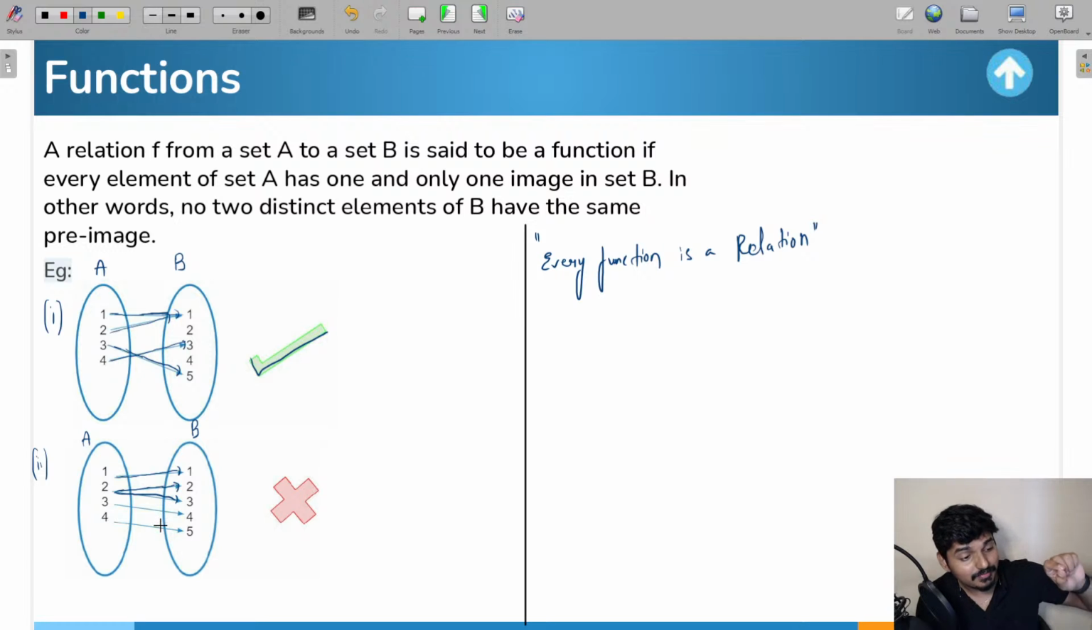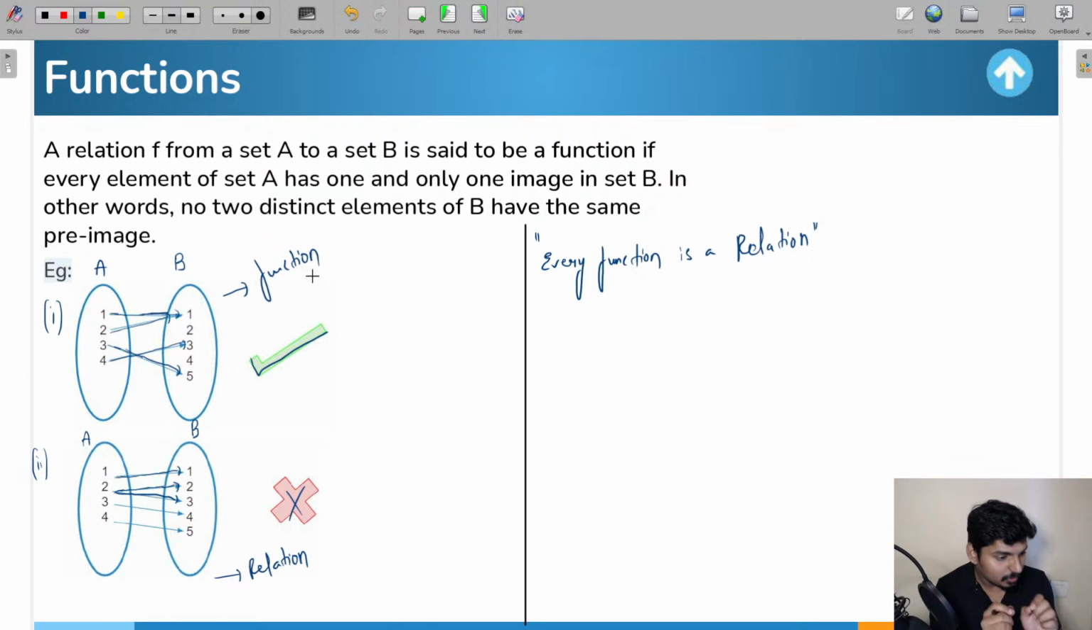Okay, so it's not having a unique image. So what does that mean? Will it be a function? No, it is not going to be a function. So this will not be a function. This is going to be a relation. We can say the second example is going to be a relation. The first example will be your function. So from this you should know the difference between what a function is and what a relation is.